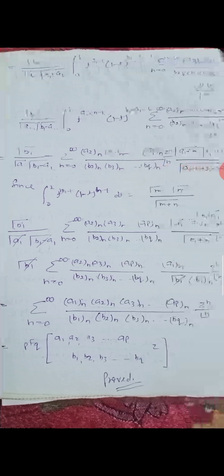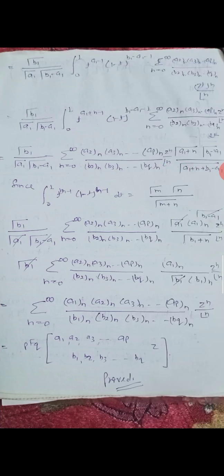gamma b1 upon gamma a1 gamma (b1 minus a1) summation n equal to 0 to infinity (a2)n (a3)n ... (ap)n upon (b2)n (b3)n and (bq)n, gamma (a1)n gamma (b1 minus a1) z to the power n upon gamma (b1 plus n) factorial n. Some terms will be cancelled. This is gamma b1 summation n equal to 0 to infinity (a2)n (a3)n ... (ap)n upon (b2)n (b3)n ... (bq)n (a1)n upon gamma b1 (b1)n z to the power n upon factorial n.